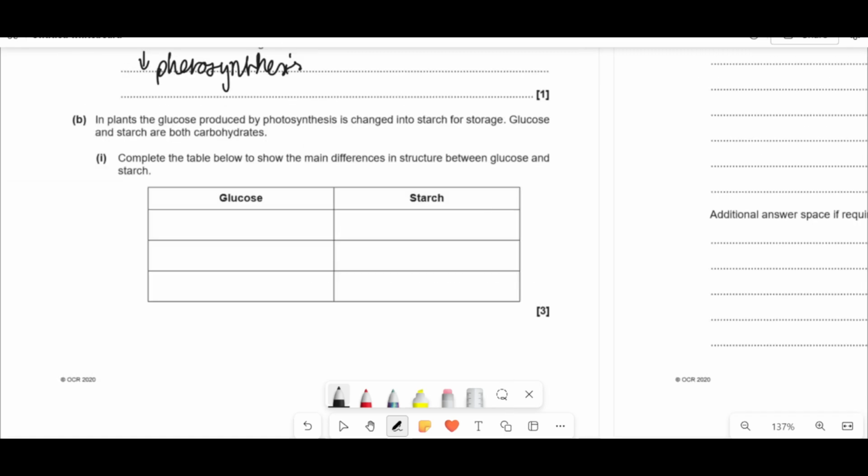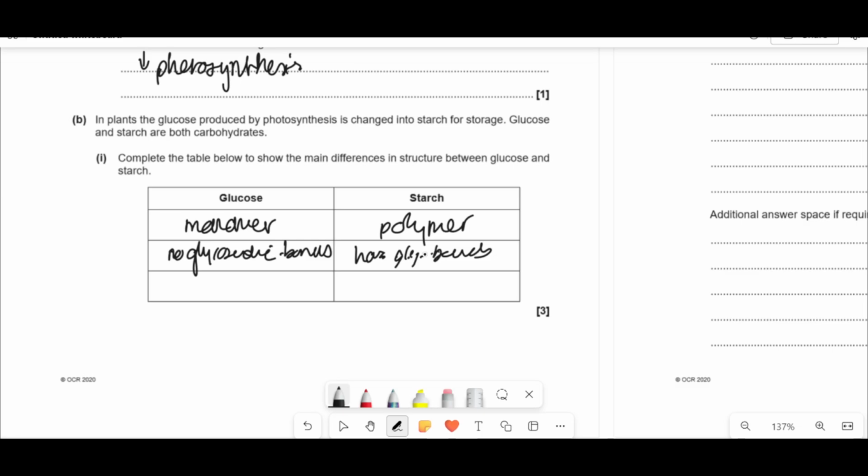In plants, the glucose produced is changed into starch for storage. Glucose and starch are both carbohydrates. Show the main differences in the structure between glucose and starch. One of them immediately is that glucose is a monomer, starch is a polymer, right? As well as that, glucose is a monosaccharide versus a polysaccharide. Glucose has no glycosidic bonds, whereas starch has glycosidic bonds. I'm too lazy to write the whole thing. You obviously write the whole thing.